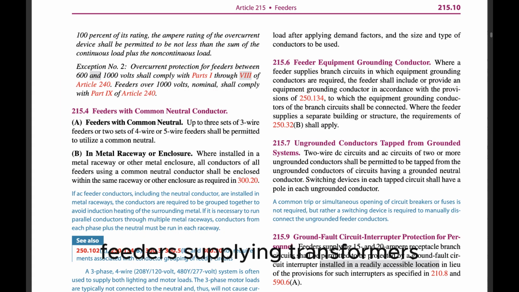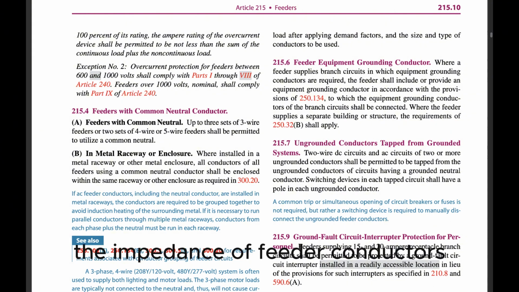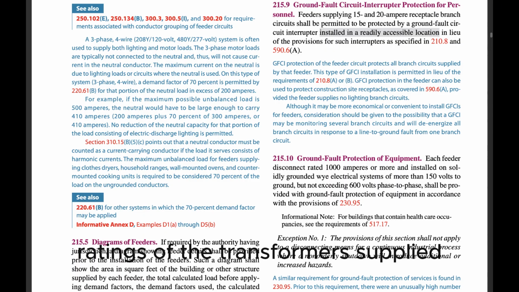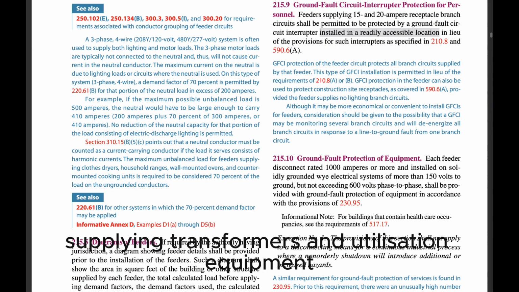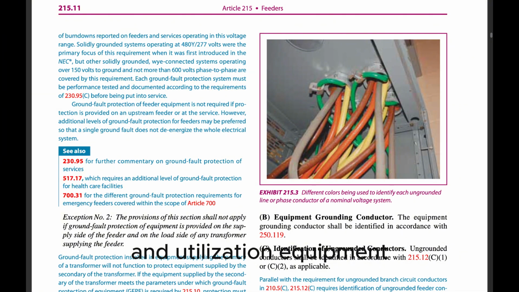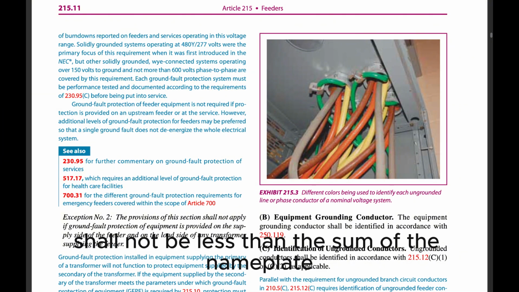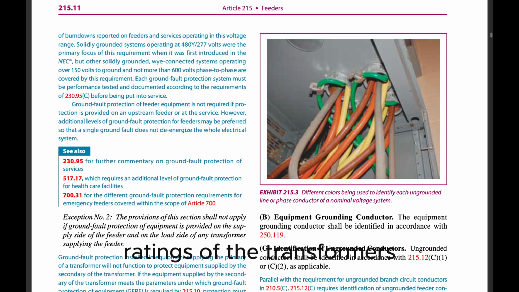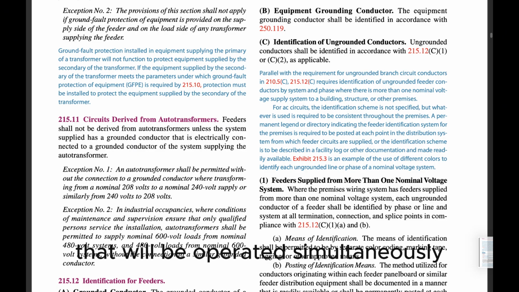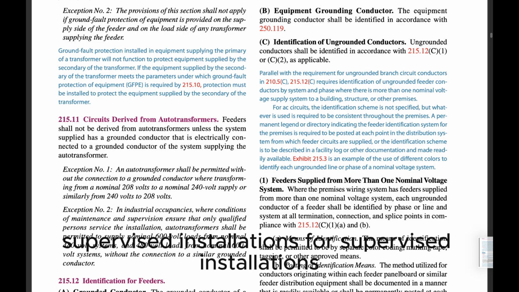1. Feeders supplying transformers. The ampacity of feeder conductors shall not be less than the sum of the nameplate ratings of the transformers supplied when only transformers are supplied. 2. Feeders supplying transformers and utilization equipment. The ampacity of feeders supplying a combination of transformers and utilization equipment shall not be less than the sum of the nameplate ratings of the transformers and 125% of the design potential load of the utilization equipment that will be operated simultaneously.